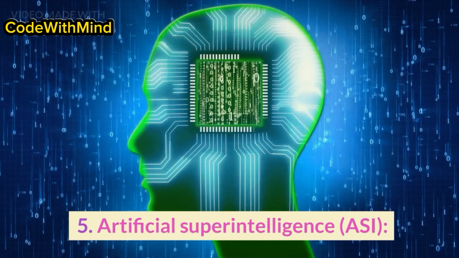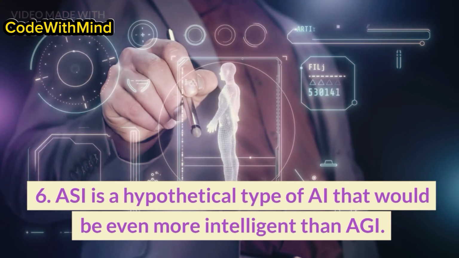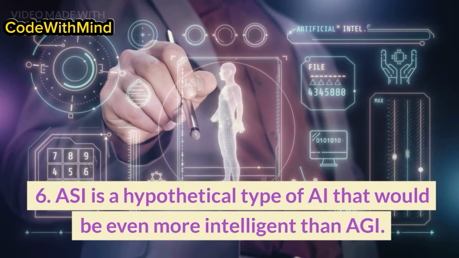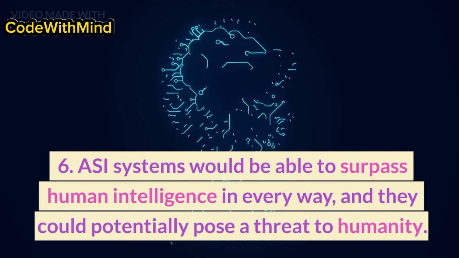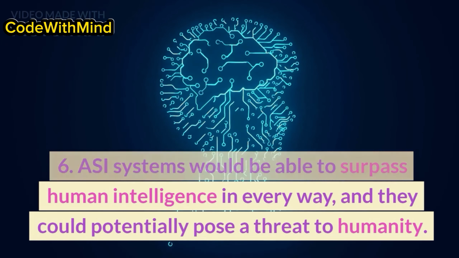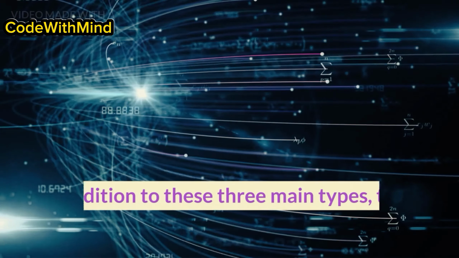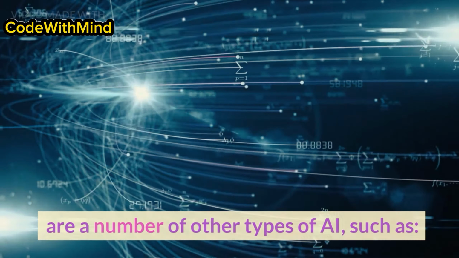3. Artificial Superintelligence, ASI. ASI is a hypothetical type of AI that would be even more intelligent than AGI. ASI systems would be able to surpass human intelligence in every way, and they could potentially pose a threat to humanity.